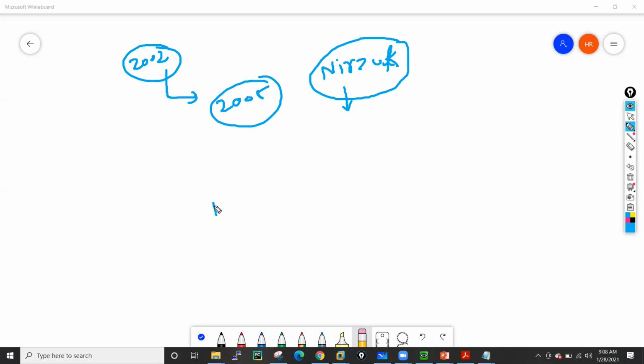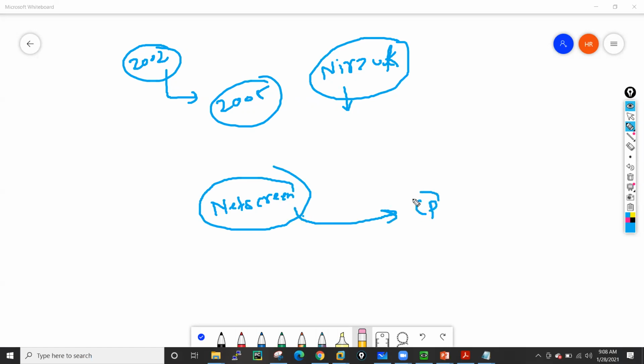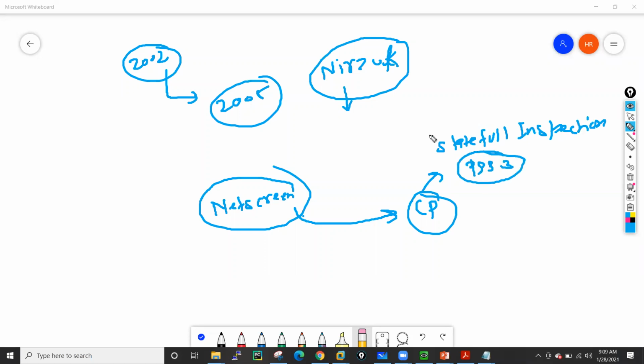First, he worked with NetScreen in the initial days, and after that he switched companies and started working at Checkpoint. While he was a part of Checkpoint as a tech engineer, he invented a technology known as stateful inspection in 1993. So the developer of stateful inspection is that same guy. Checkpoint introduced this feature, stateful inspection, for the first time in 1993.